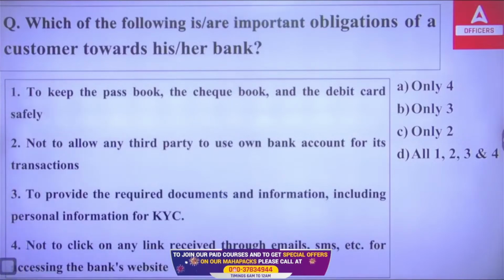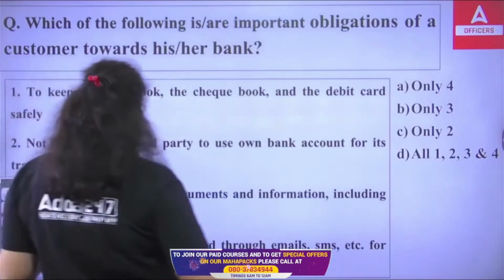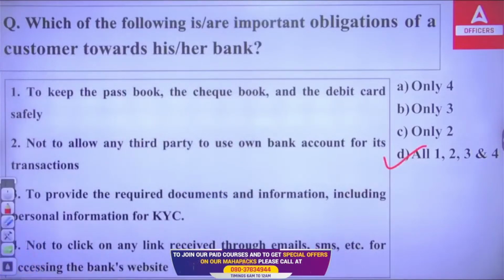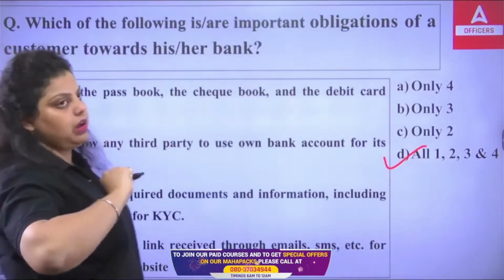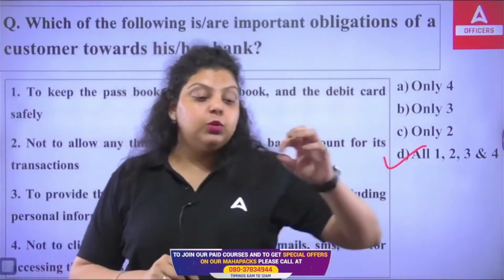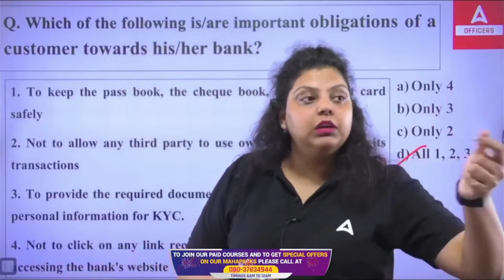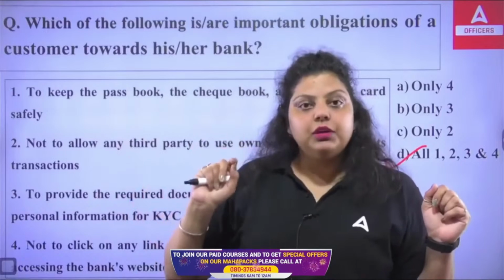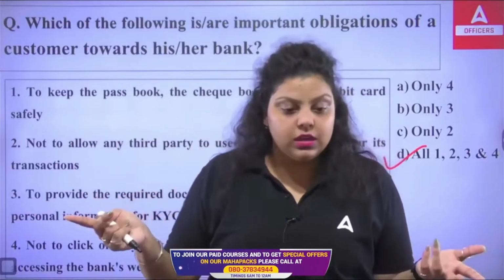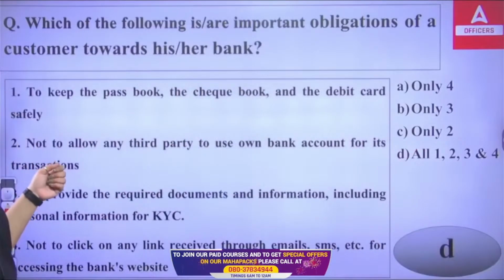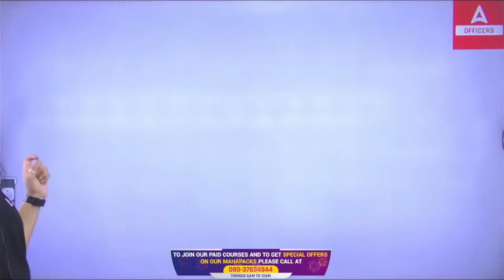Okay, so which of the following is correct? Actually, everything is correct. All are the correct statements regarding the customer's obligation towards the bank. It's not like every time there is a mistake from the side of the bank. If you get a UPI link saying you have won a reward of 5,000, click on this link to get the reward, and people click on that, then as you click on that particular link, your UPI account will be empty. So it is the responsibility of the customer to follow these points. These are the obligations of the customer toward the bank.